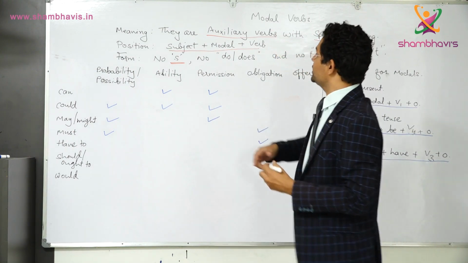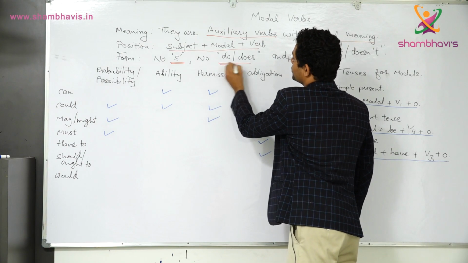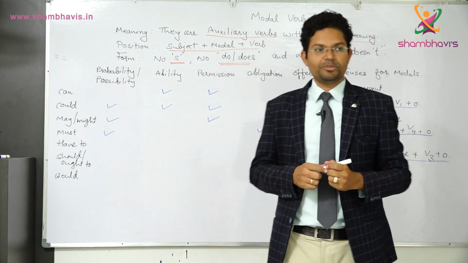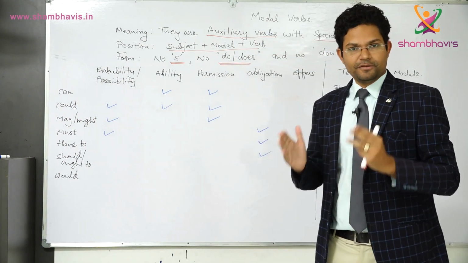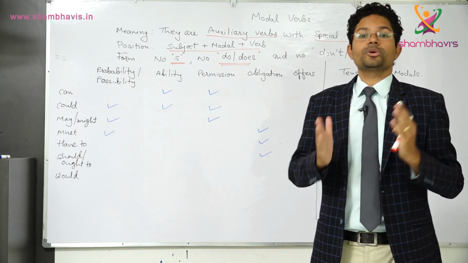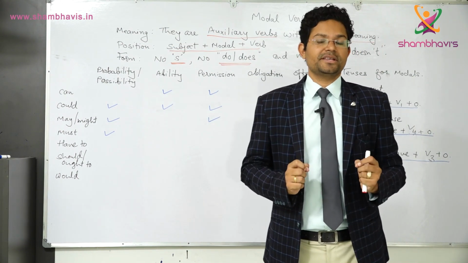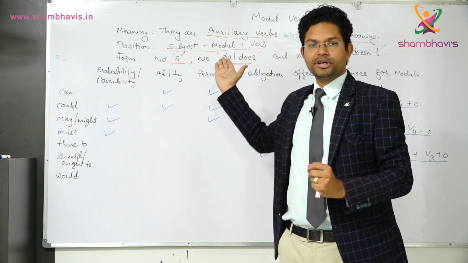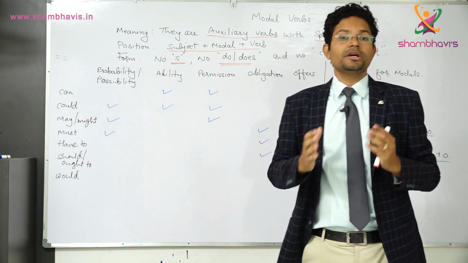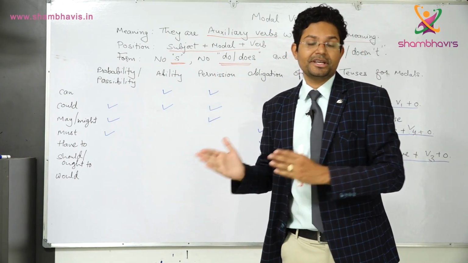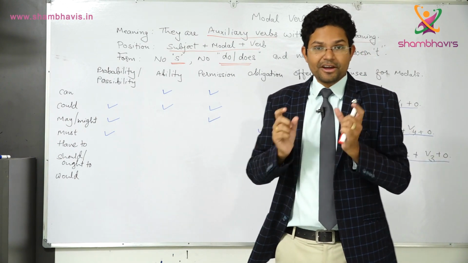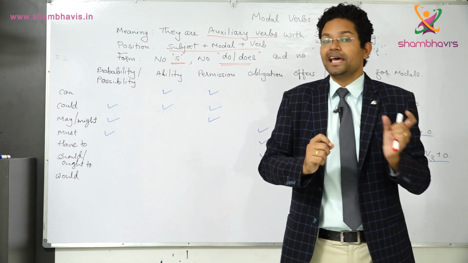Okay. Then number two, we also don't have do or does. Normally, when do we put do or does? When we are making it negative, or when we are making it question sentence, we put this helping verb do or does in the sentence. For example, did you do your work? Okay, or do you do your homework? What I have done, I have put do as helping verb.